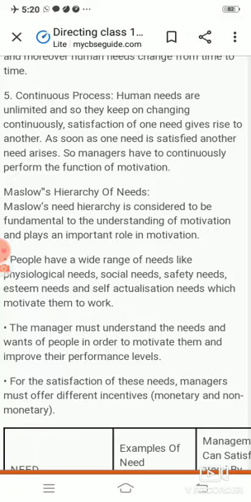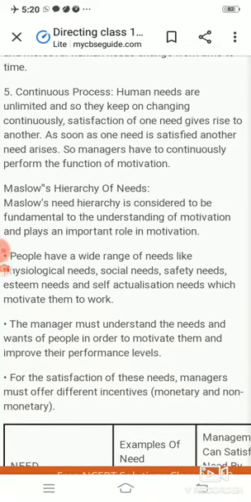Now, in the earlier video, children, I told you that motivation is a very complex process. Why? Because the way we encourage one person, we cannot encourage all people in the same manner. There are some people in the organization who can be easily motivated to work by giving positive encouragement or a positive incentive. But there are certain people for whom we have to use negative or non-financial incentives also. Maslow has told us that we have to encourage people according to their needs.